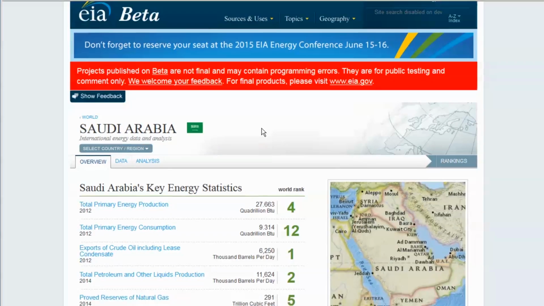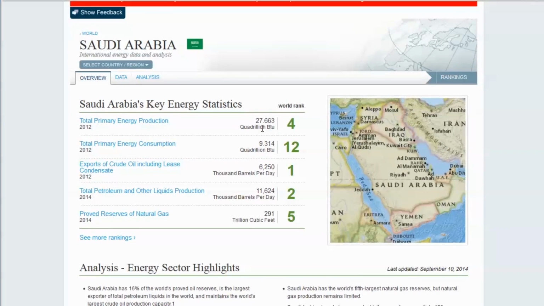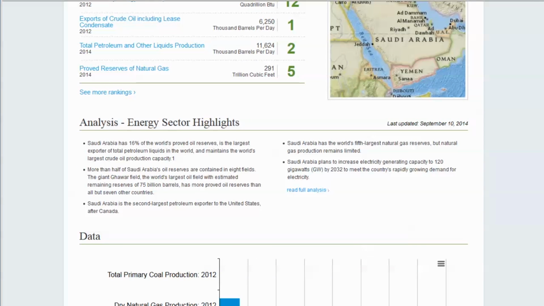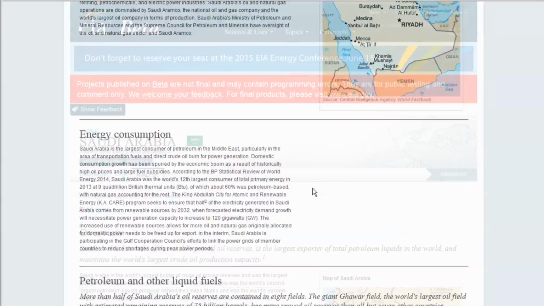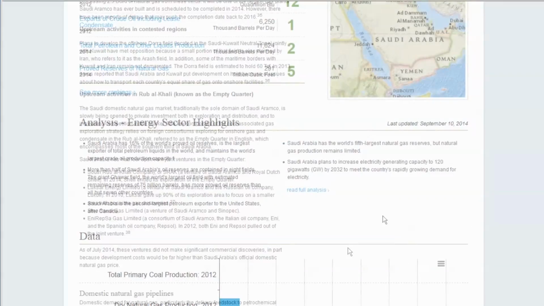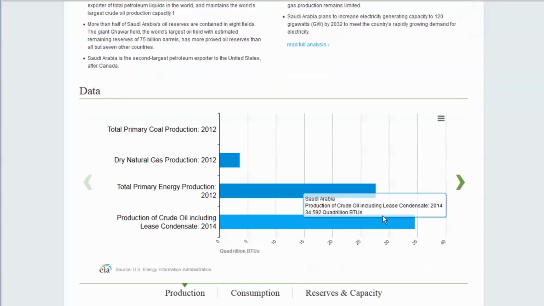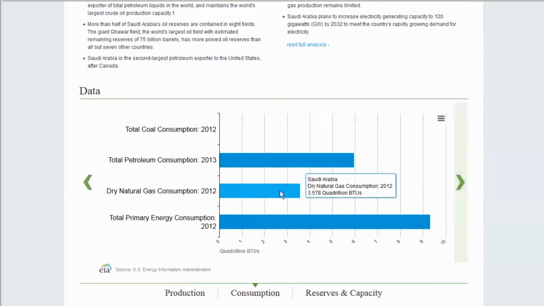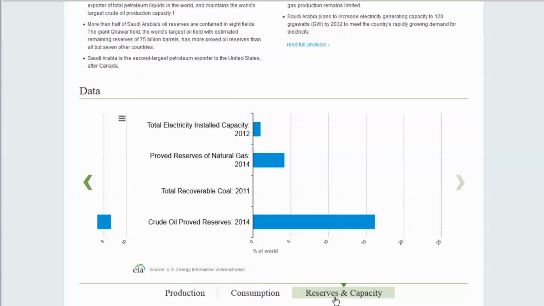We provide a briefing sheet and summary data for almost every country on the planet, starting with some key energy statistics and that country's ranking amongst the world. Remember that EIA analysis I spoke of? If we have it, we display the most important takeaways here. If we have a full analysis, what some call a country analysis brief, you can link to it here or click the Analysis tab above. This carousel of bar graphs gives you a further snapshot of the country's energy signature.